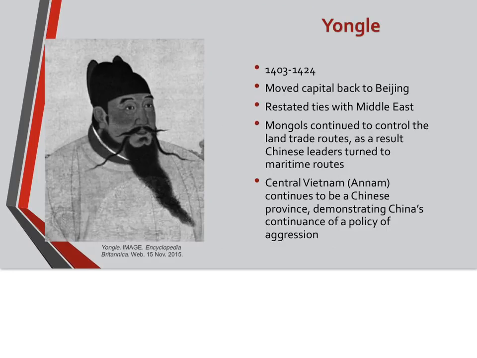The next emperor is Yongle, 1403 to 1424. He moved the capital back to Beijing from Nanjing and reinstated the ties with the Middle East. However, Mongols continued to control land trade routes, and so as a result, many Chinese leaders turned to maritime routes. Central Vietnam, also known as Annam, which is the interior of Vietnam, continued to be a Chinese province, which demonstrated China's continuance of a policy of aggression.